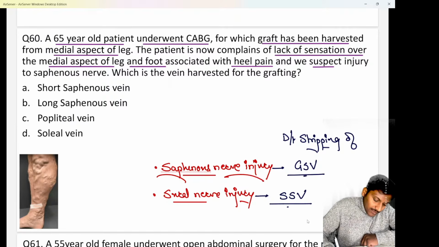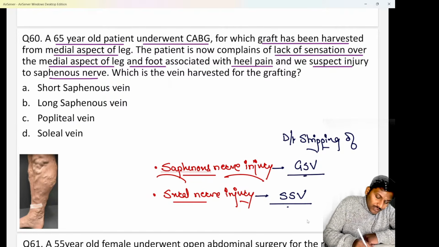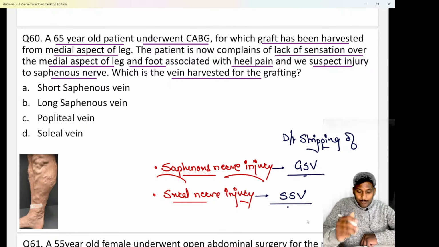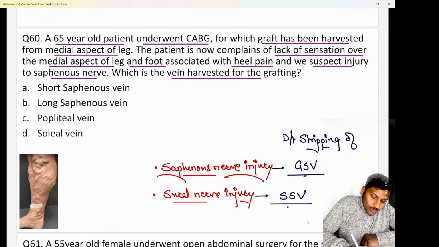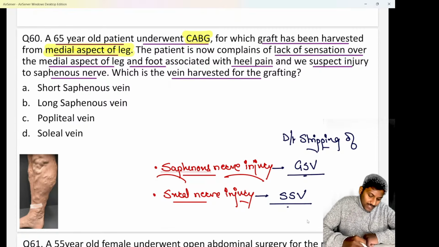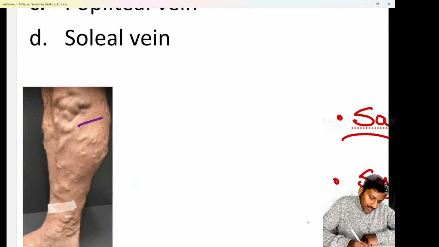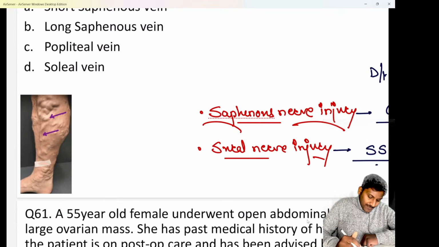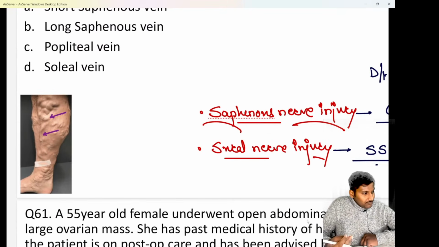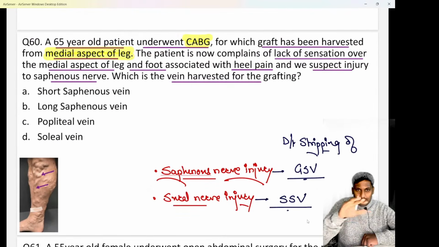We are suspecting an injury to the saphenous nerve, which is related to the vein that is harvested for the grafting. Two very important hints. First of all, they are saying coronary artery bypass grafting has been done, for which a graft was taken from the medial aspect of the leg. So I hope all of you are quite aware. The vein present on the medial aspect of the leg that is commonly used as a graft is known as which one? Let me know. This was a recent question which was asked in a different manner. I've just framed it in a different manner.